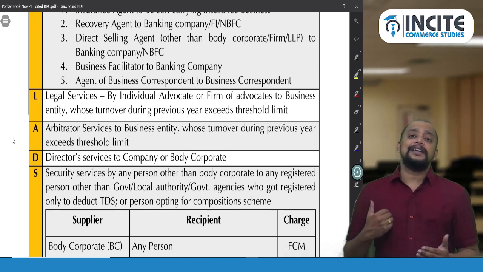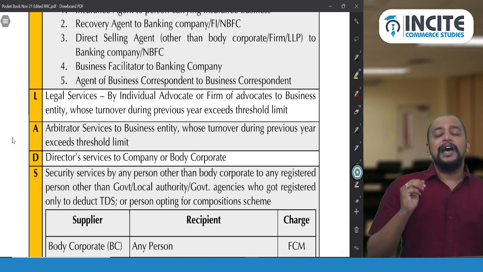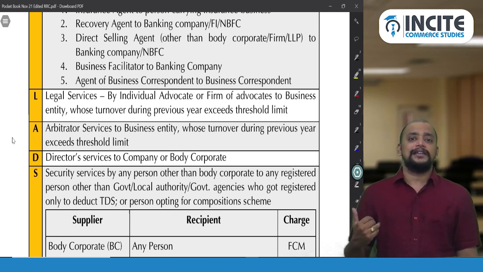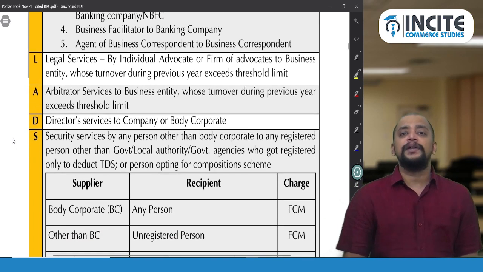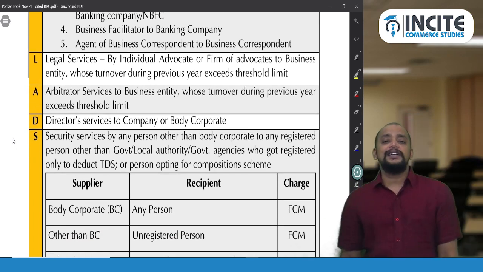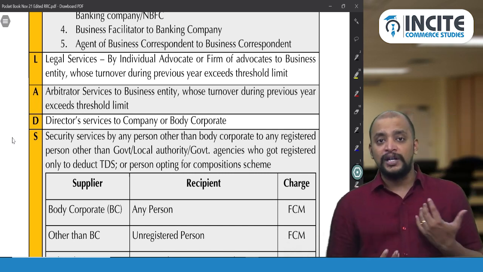Then director services to body corporate. Yes, A, L, A we have seen, and D, that is director services. So whenever there is a director who is providing services to a company or body corporate, whatever money that is being paid by the company or body corporate, we have a latest CBIC circular which says that.